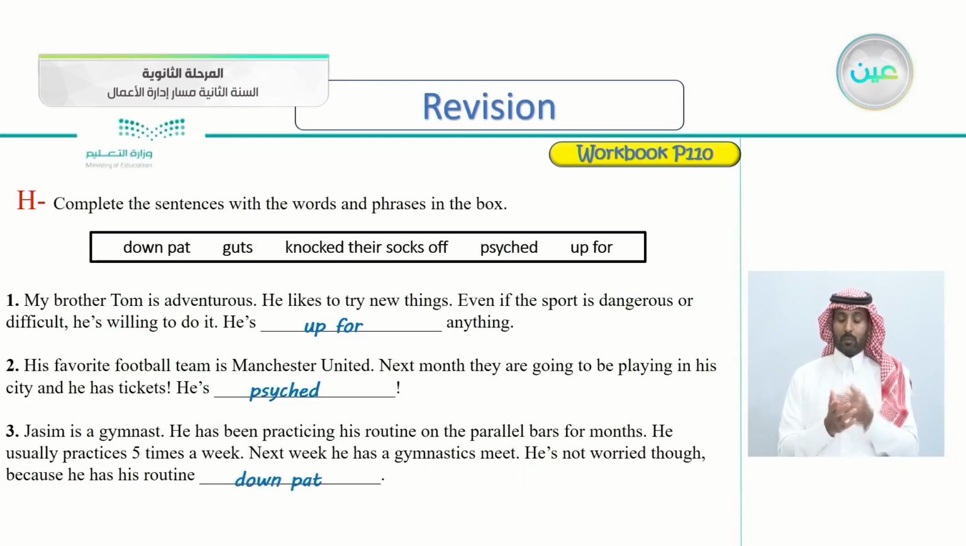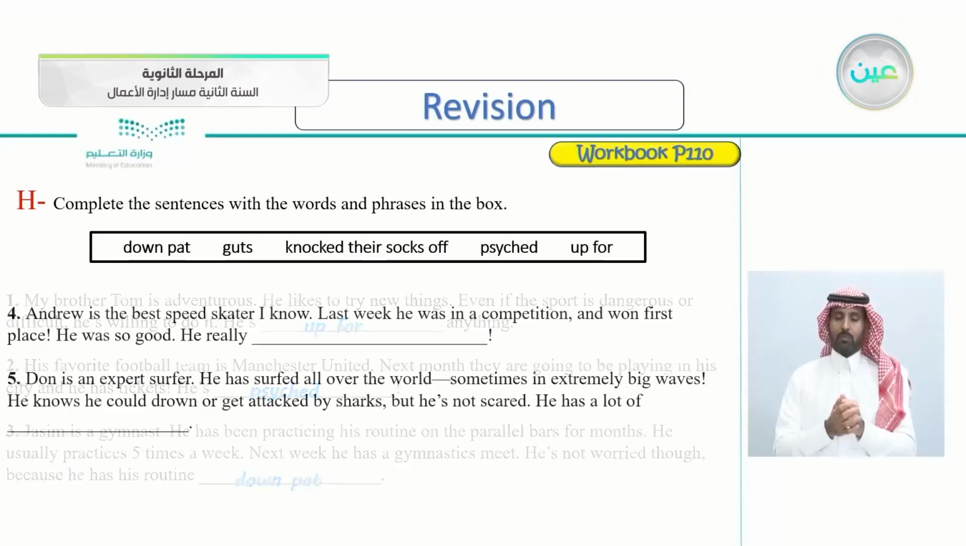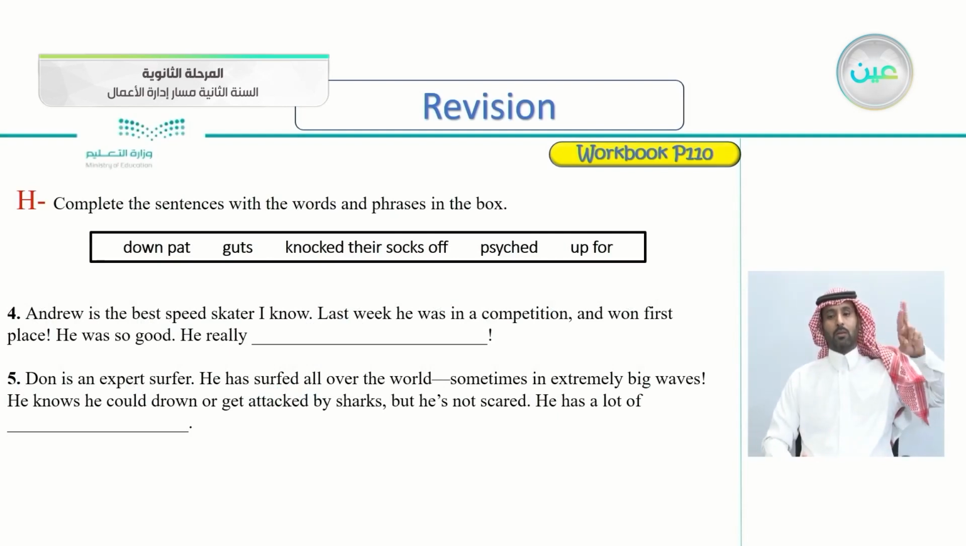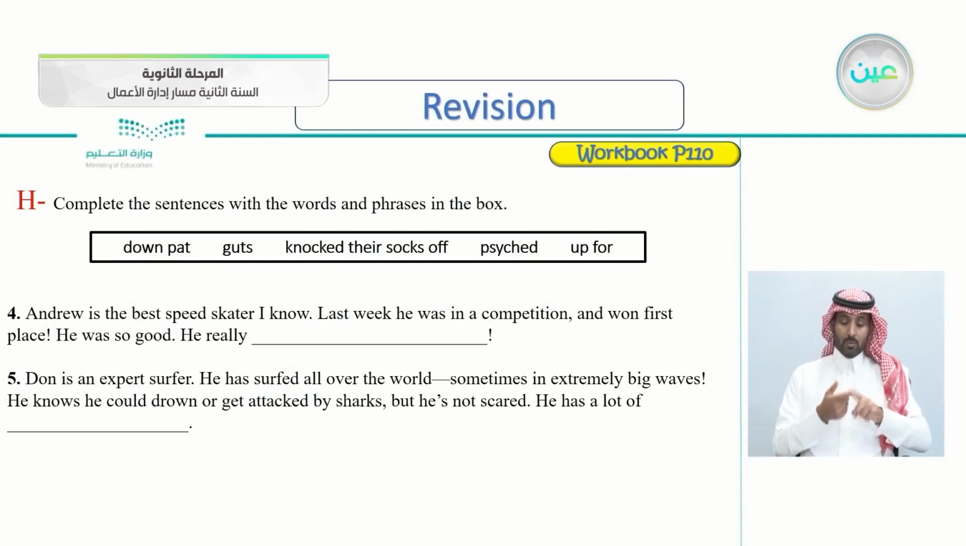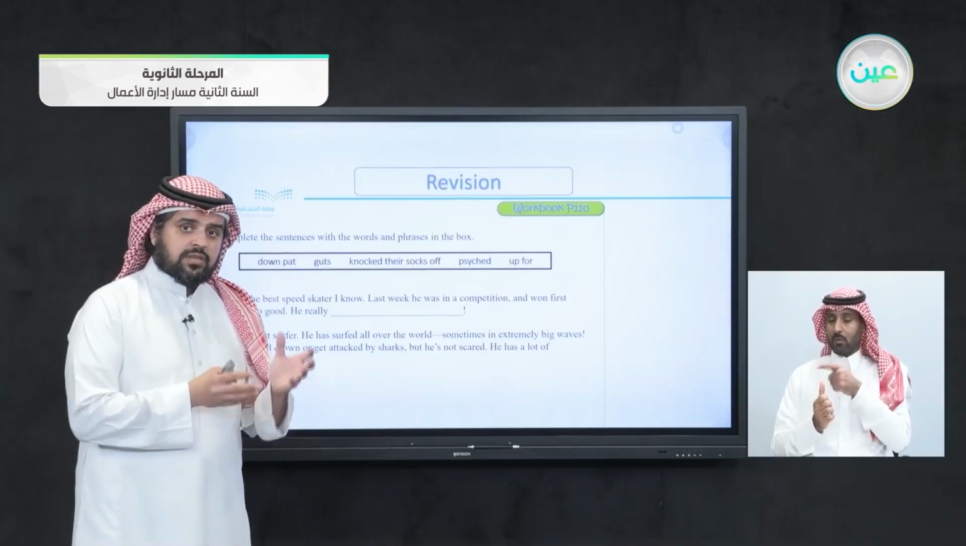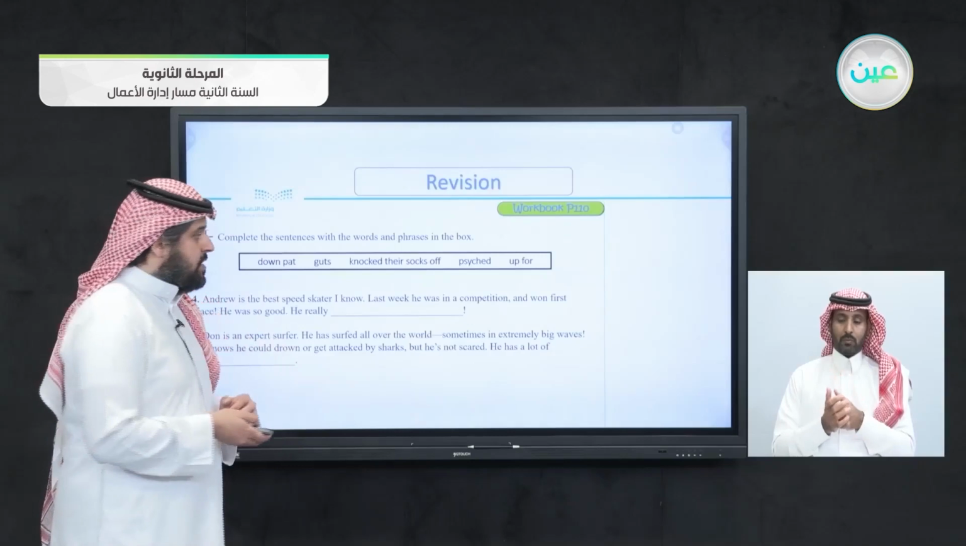Because he has his routine down pat. Because he has his routine down pat, it means that he has everything perfect for him. Number 4, Andrew is the best speed skater I know. Last week he was in a competition and won first place. He was so good. He really, what? So he won the competition and he was really good. So in other words, you can say, yes, very good.